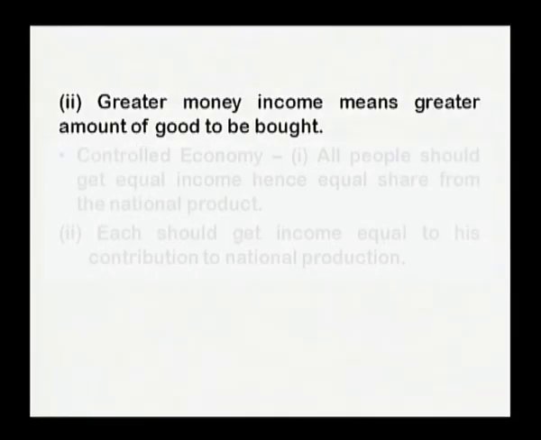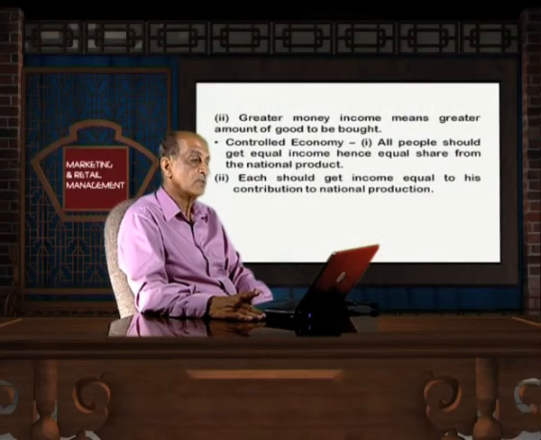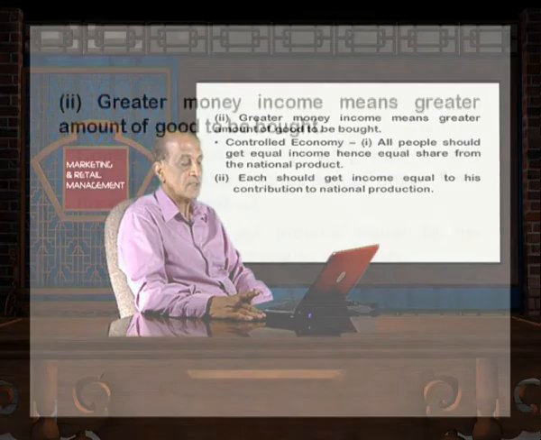Second, greater money income means a greater amount of goods can be bought. The person who has immense wealth will be in a position to purchase more goods. Then we have to see that goods must be distributed among all the members of society.